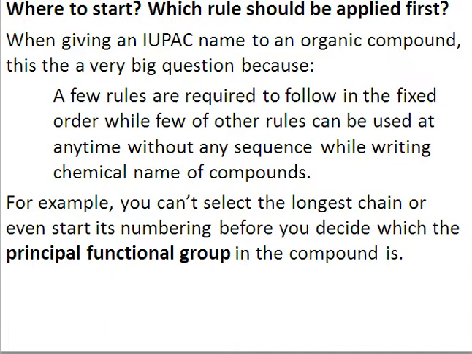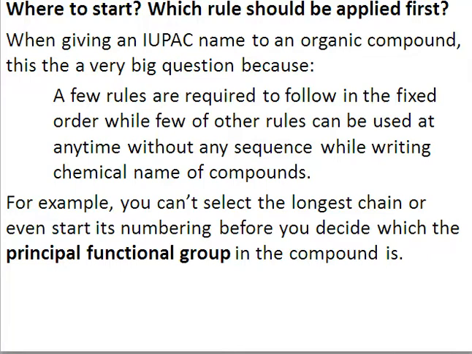So now you have a compound and you have to give its name. So where to start and which rules should be applied first, right? So there are two sets of rules in IUPAC nomenclature. There are some rules that are fixed and that have to be applied on each and every structure, and there are certain rules which are not compulsory and which are applied without any sequence while writing some names, right? We shall study these rules one by one.